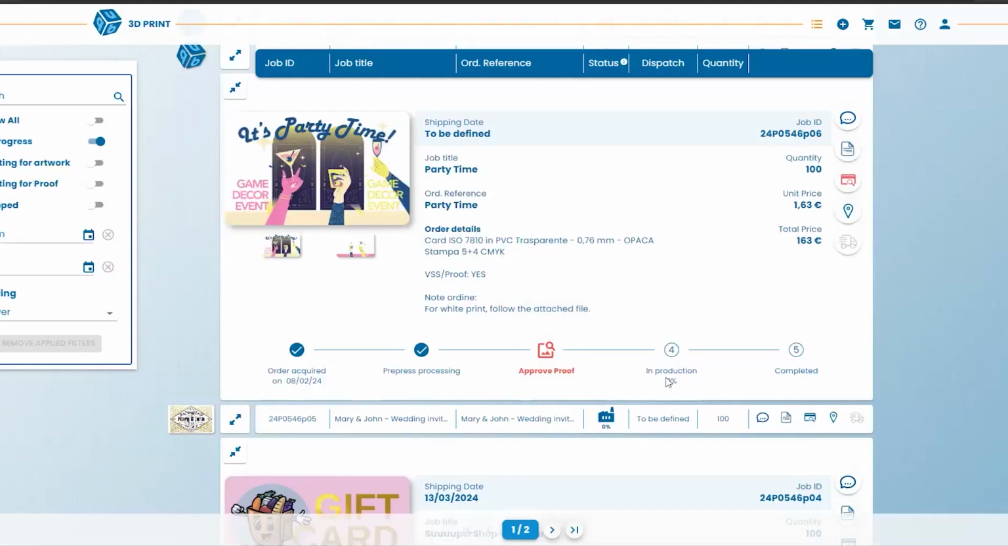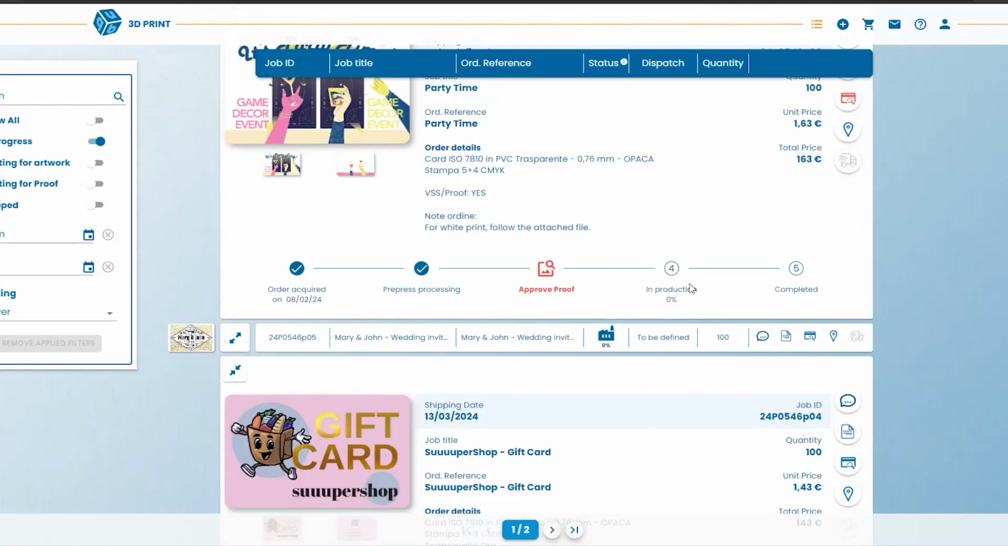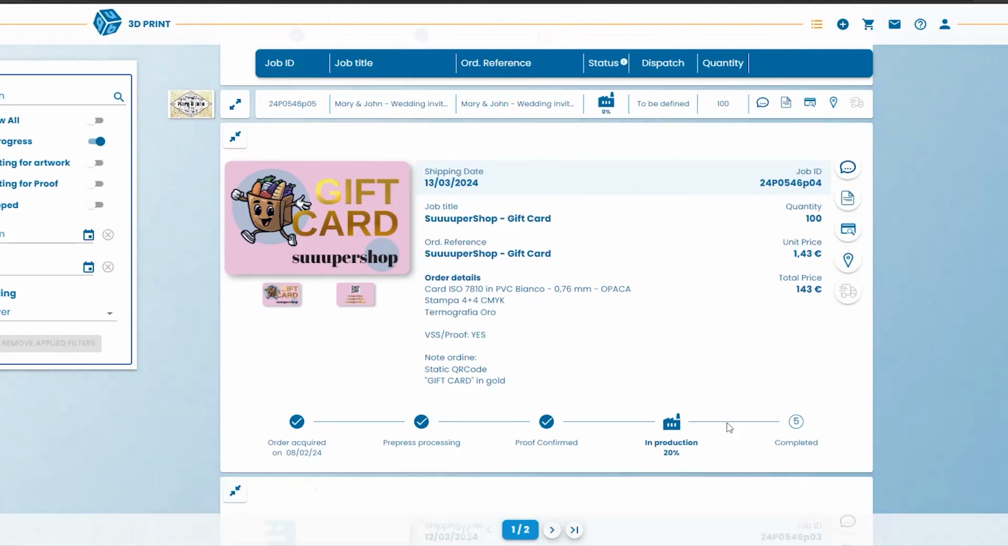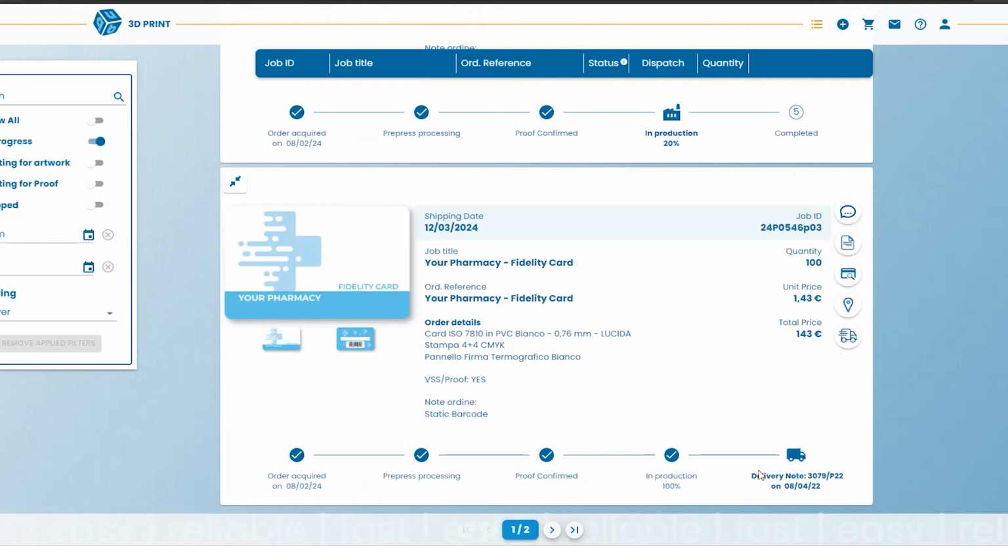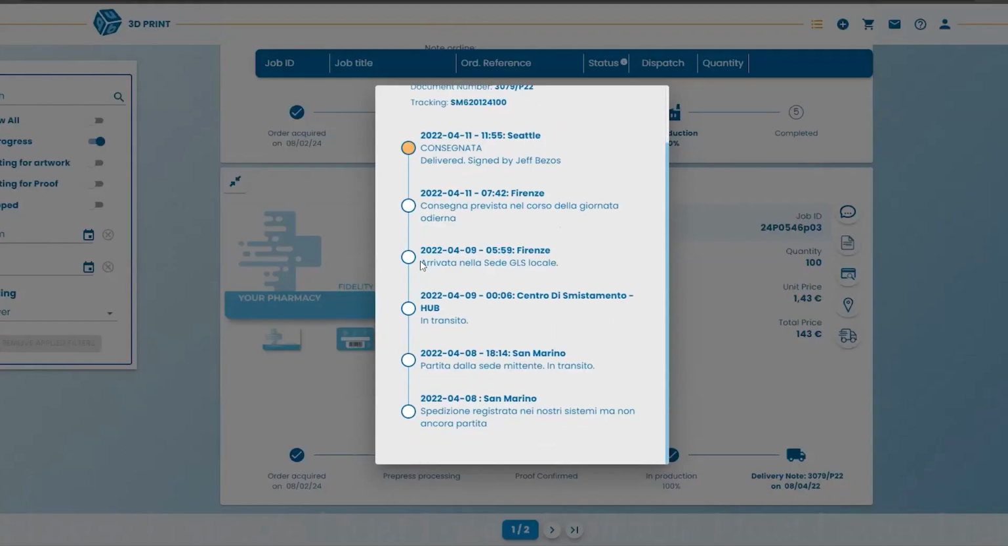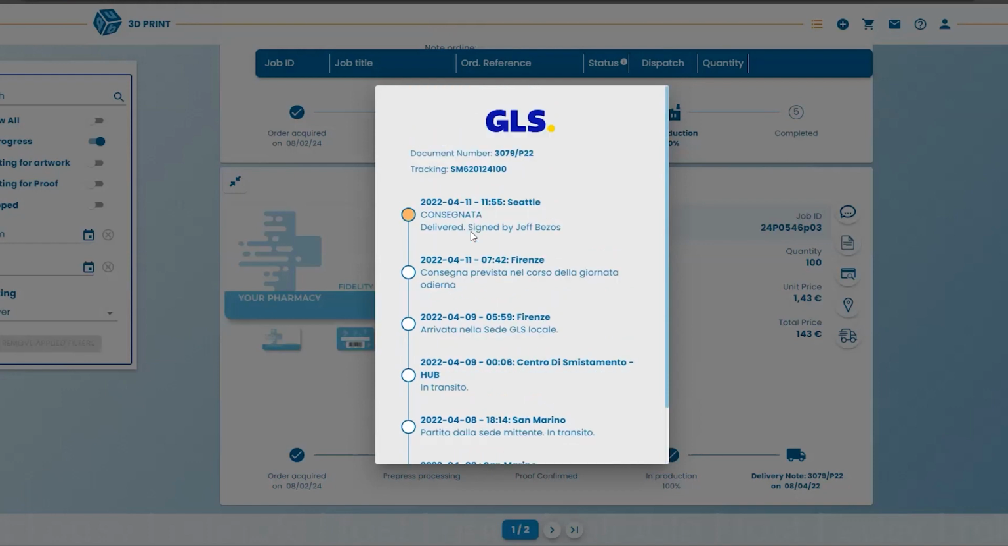The order goes into production, and you can see that the percentage changes according to the status of the order it is in. And when the order is completed, you will see it as shipped. Let me show you an example. You can also see the delivery note right here, and you get your tracking here. It updates in real time.